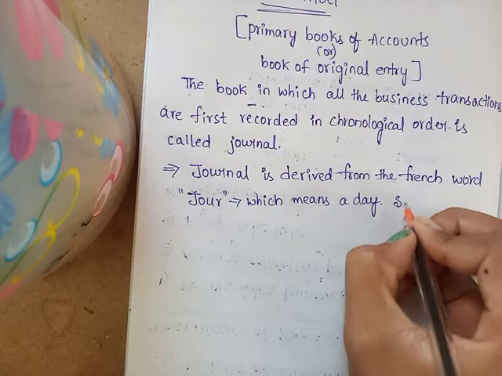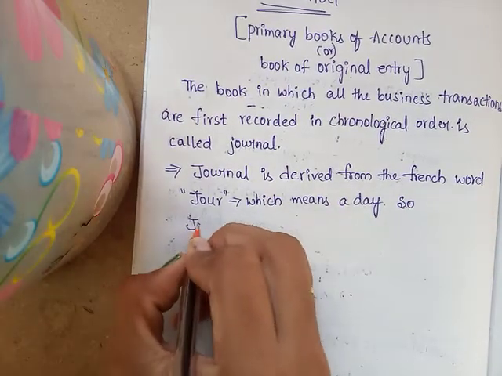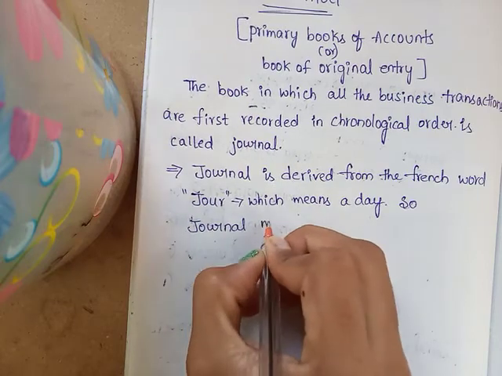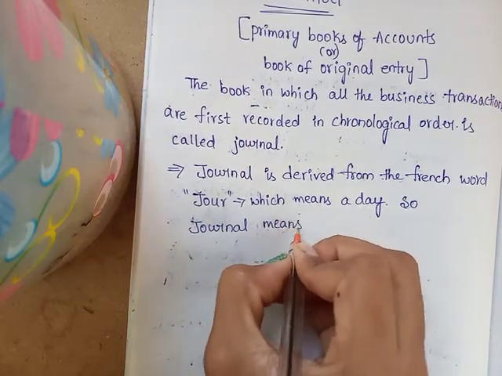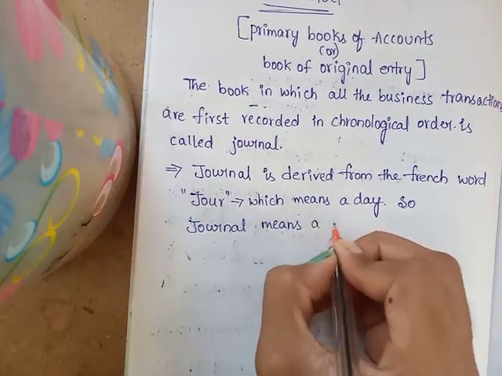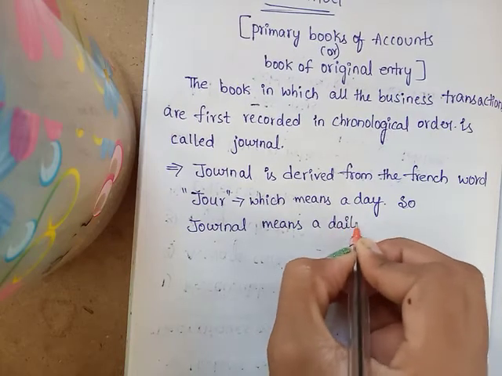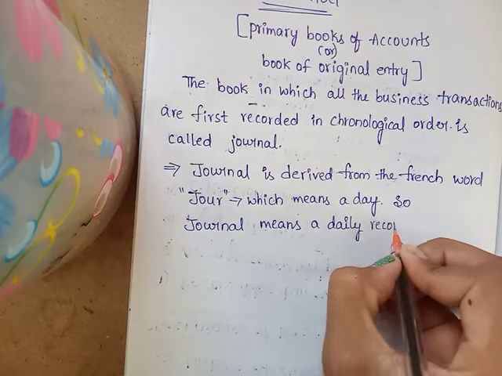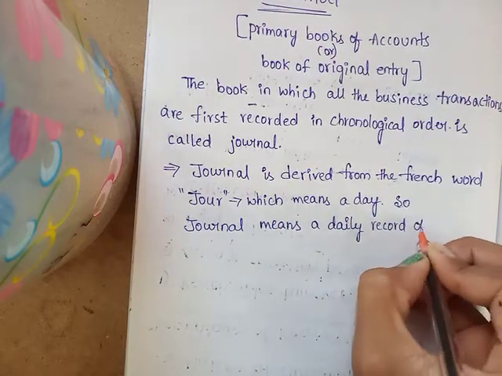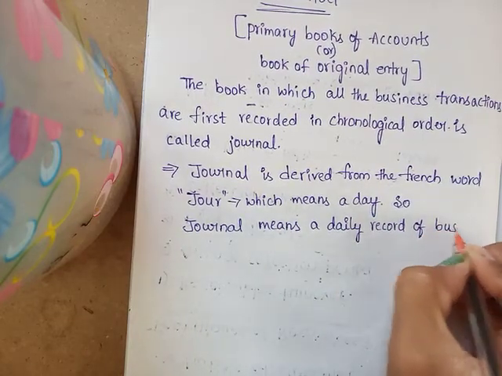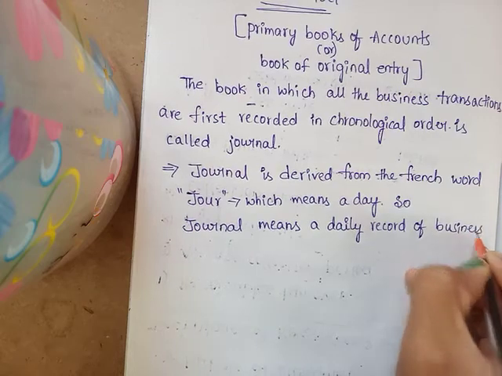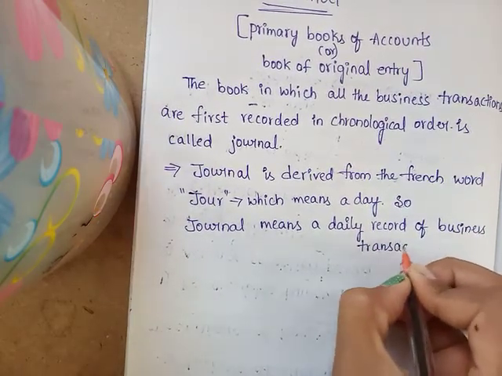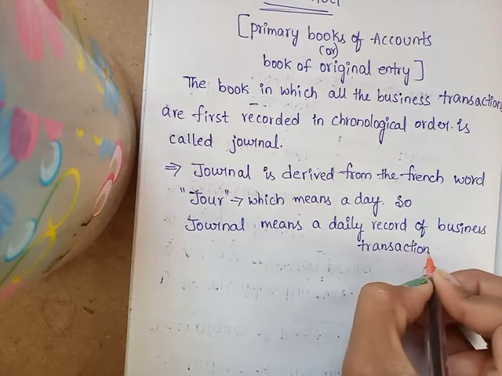So journal means a daily record of business transactions. Daily record of business transactions.